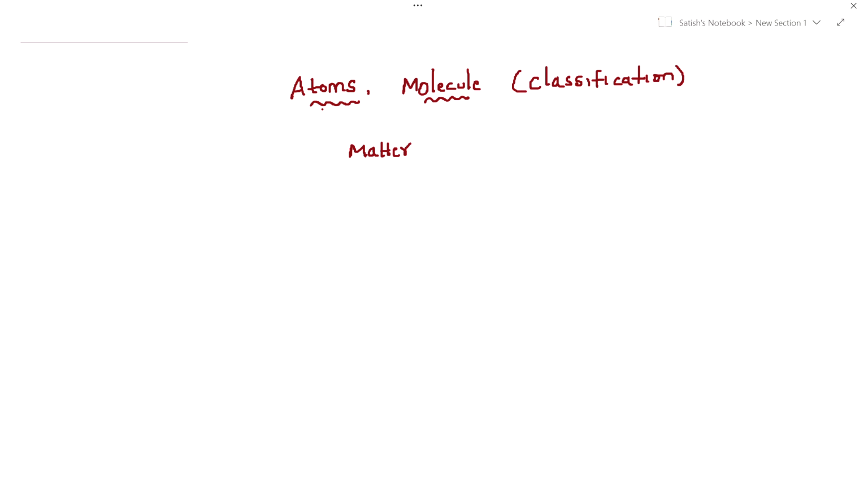This matter is made up of molecules. Molecules are like the hydrogen molecule, H2, the Cl2 molecule, like this. Elementary molecule, compound molecule, again we have different types, I'll explain later. So finally, what is the main point here? Matter is made up of molecules.